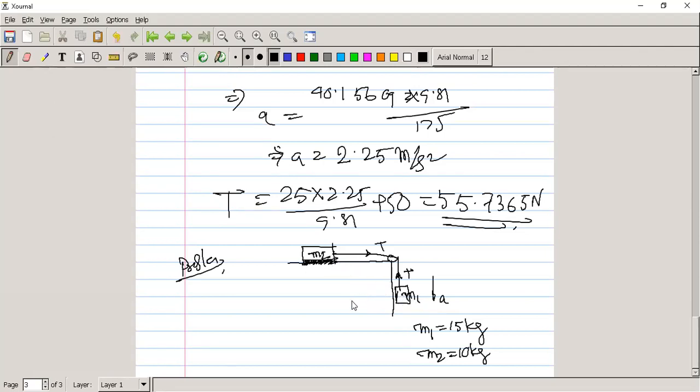To solve this type of problem using D'Alembert's principle, the summation of F minus ma is equal to 0. Simple thing. F is what? F is mass into acceleration. So mass due to gravity, we can say m1 into g minus tension T acting in the upward direction, minus m1 into acceleration a, is equal to 0. Does anyone have any confusion here?